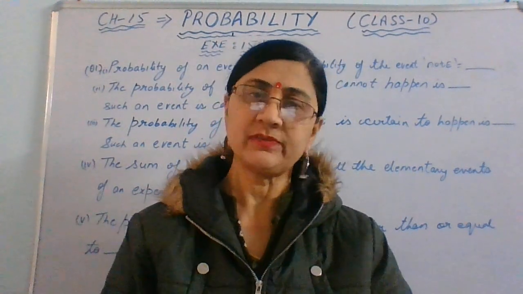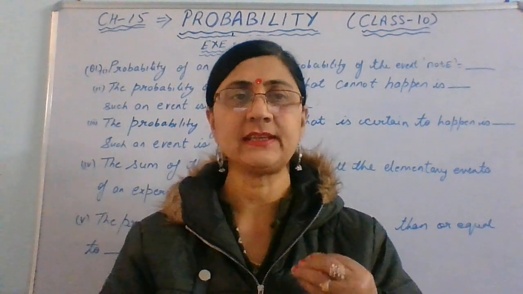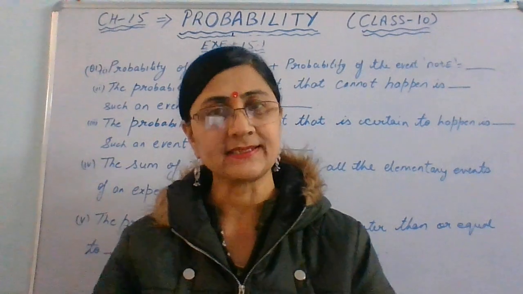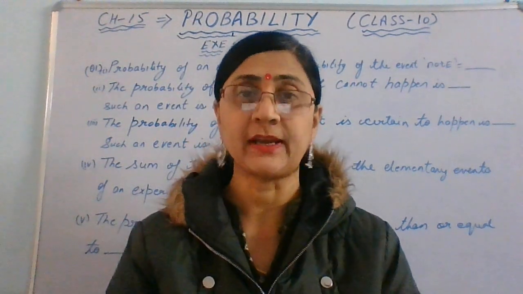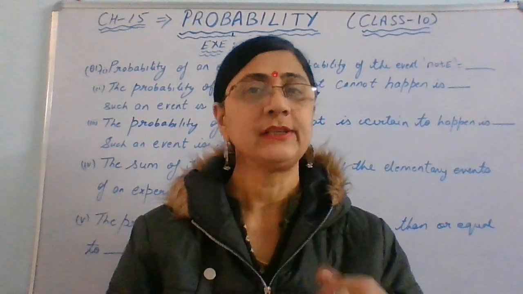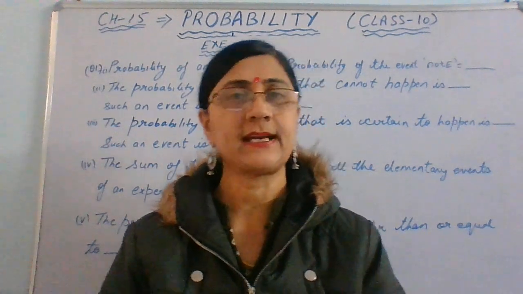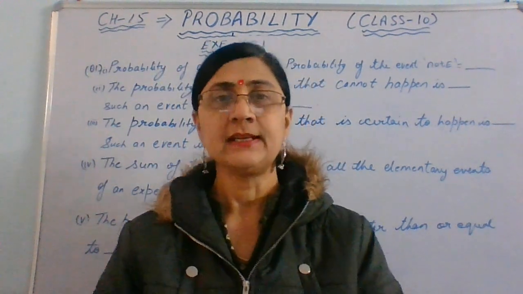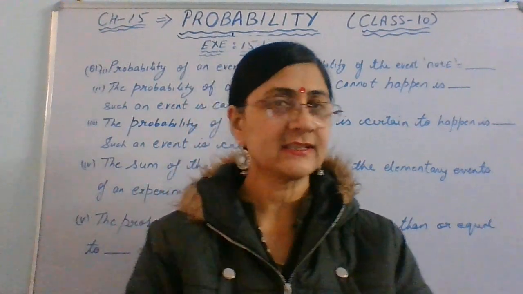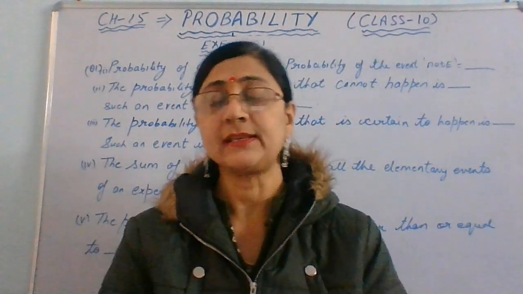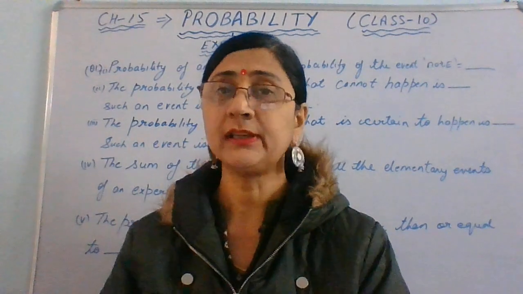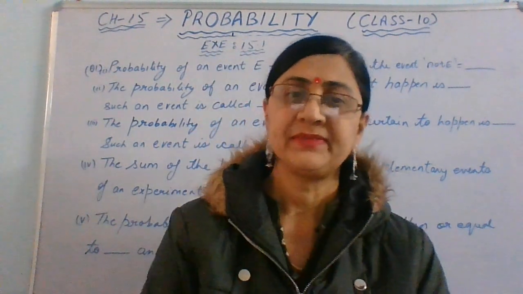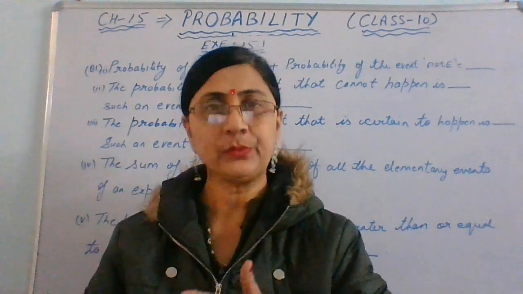So in my previous video, I have explained the basic introduction of probability. What is probability? What can be the examples of probability in which we can find the probabilities? Like tossing a coin, tossing the dice, taking out the card from the deck of 52 cards, right? Now, I'll be explaining those examples in exercise because there are different questions in exercise 15.1 where there will be clarity of these type of questions, right?